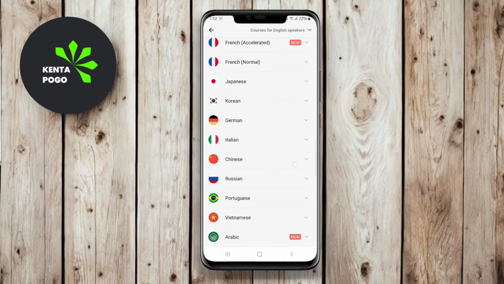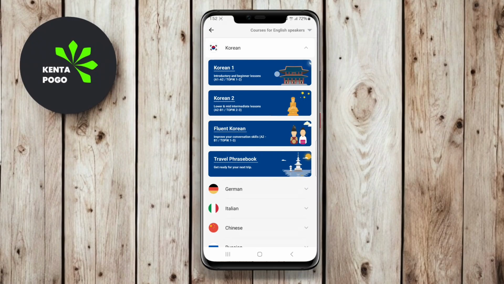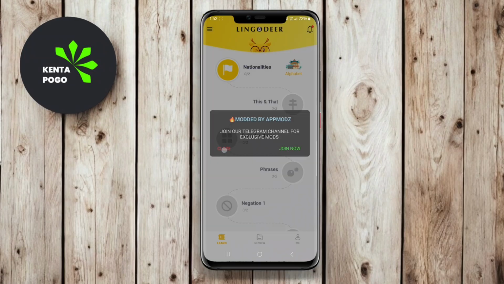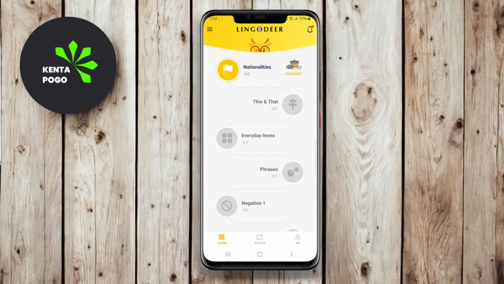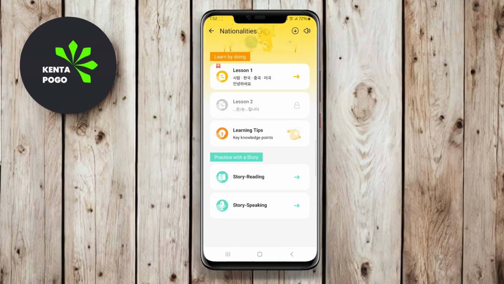LingoDeer Learn Languages app for Android is an educational tool designed to help users learn new languages in an engaging and effective manner. The app focuses on a variety of languages, providing structured lessons that cover grammar, vocabulary, and pronunciation, making it suitable for beginners and those looking to improve their language skills.